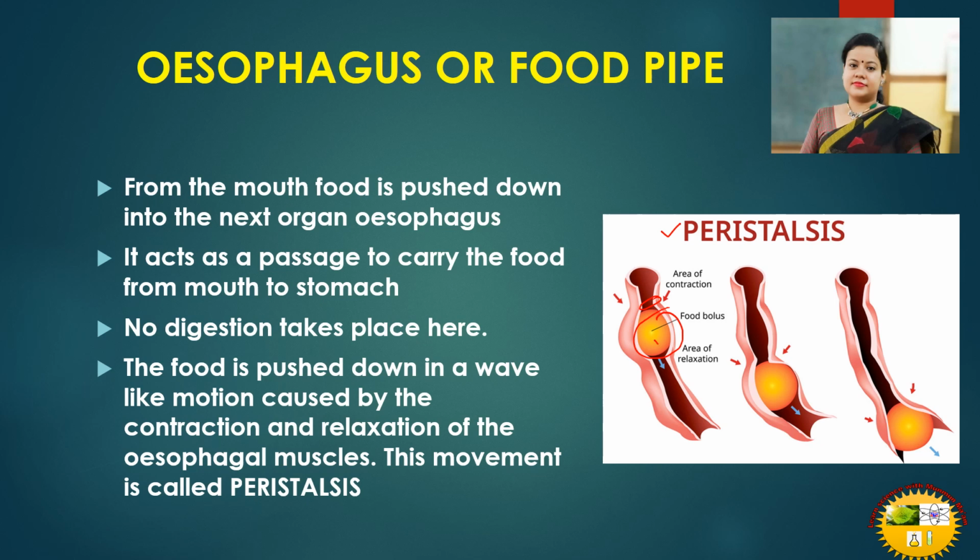Again the food bolus is moved to the next part and this area will show contraction. See here, contraction and relaxation. Again contraction in this area and relaxation in this area. So alternating contraction and relaxation by the esophageal muscle present in the esophagus. This movement is known as peristalsis.